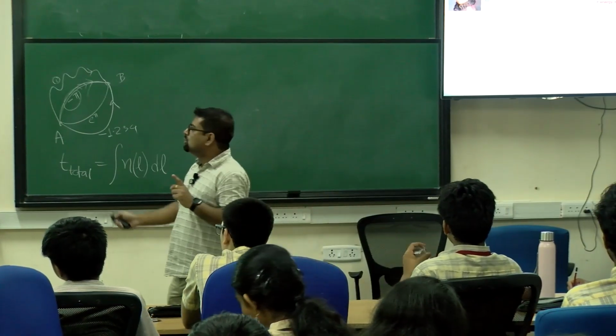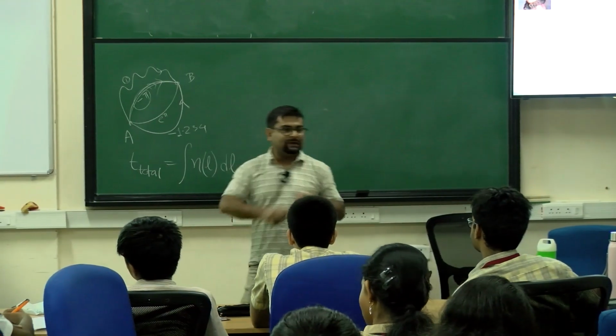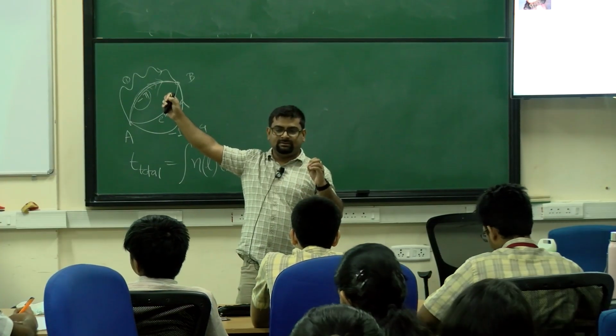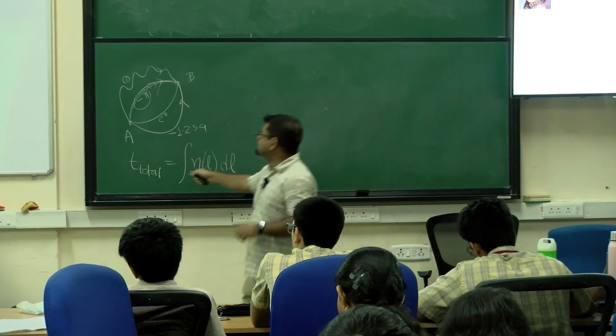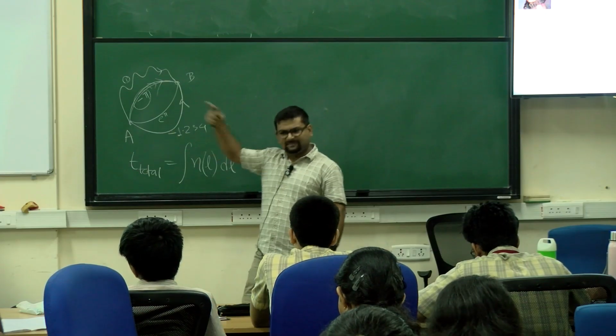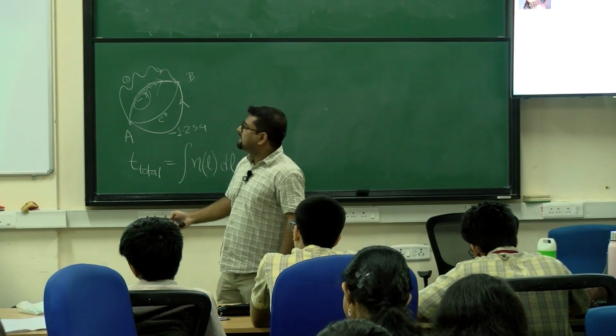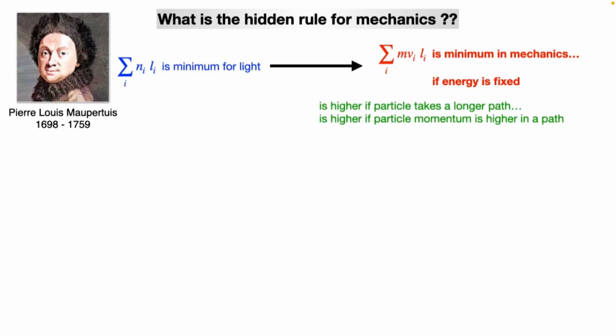But there is one condition: we have to keep the energy fixed. So among all the paths between A and B that have fixed energy, let's say E, we have to compare this quantity. So we assign this quantity to each of the paths. Then we minimize it. If the particle takes a longer path, then this sum of Li is larger, right? So this quantity is larger, so that is not possible. If the particle has higher momentum, again this quantity is larger, so that is also penalized. So in some way, we have to minimize this sum, keeping the energy fixed.